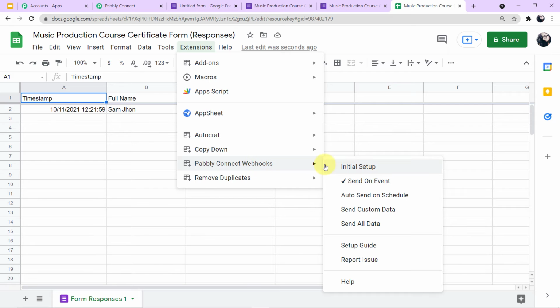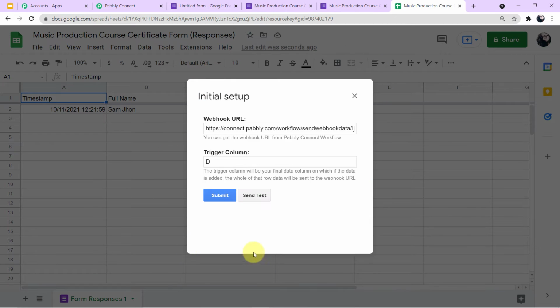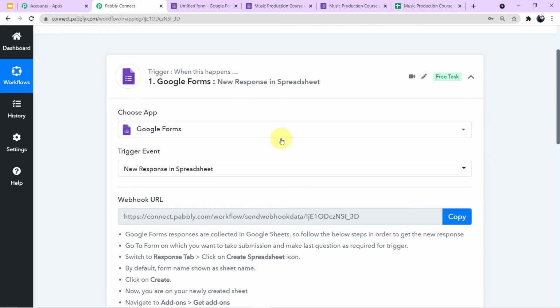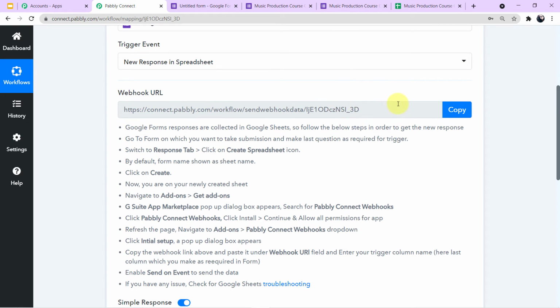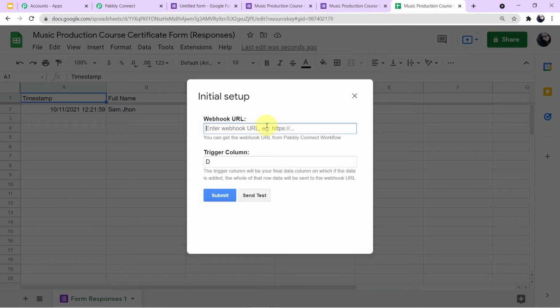Okay, now come to Pabbly Connect Webhooks and click on initial setup. A mini tab will emerge in front of you, which will ask you to fill two fields. First is webhook URL and second is trigger column. So first delete the previous webhook URL. Okay, go back to your Pabbly Connect account. Here copy this particular webhook URL which has been generated in your workflow. Copy it, go back to your Google Sheet and simply paste it here.